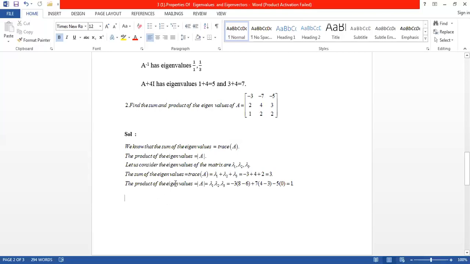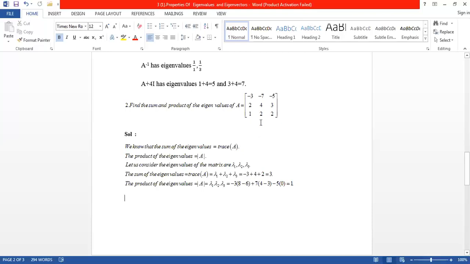The product of eigenvalues of A equals the determinant of A. So just find the determinant. You know how to find the determinant of a 3 by 3 matrix.